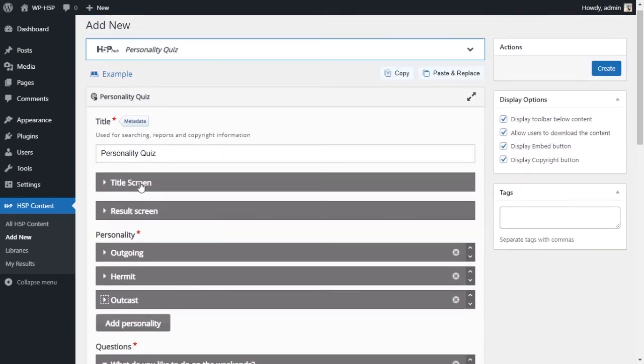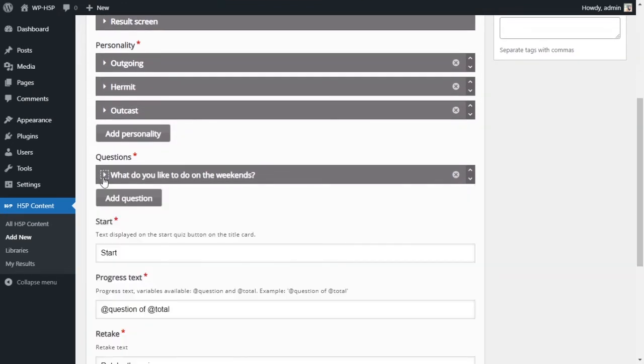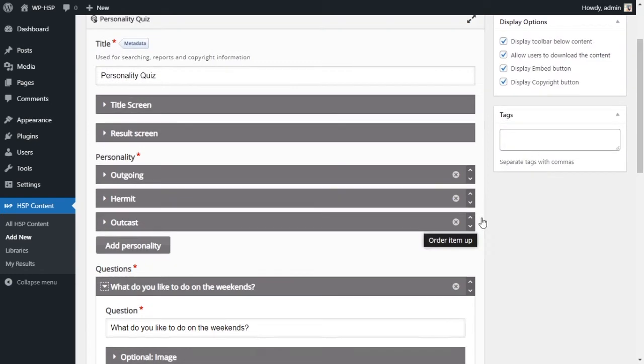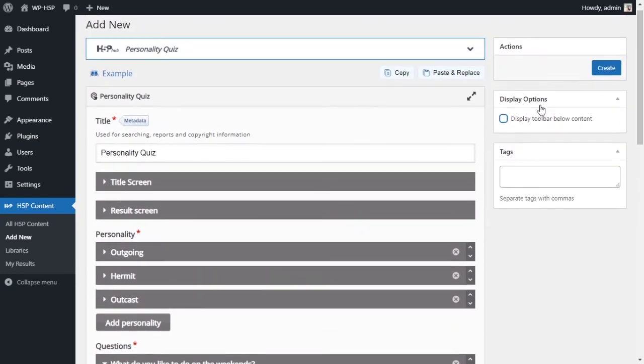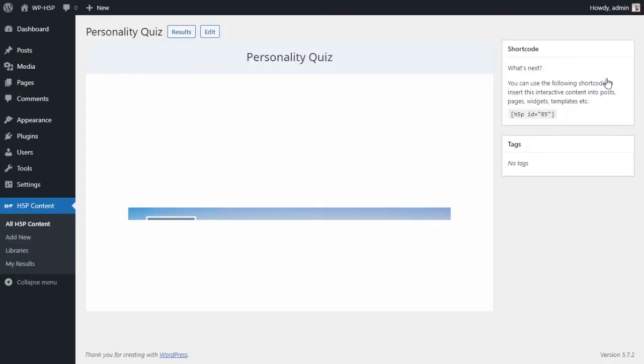So right now we've got 3 personalities, we've got 1 question with 3 answers. If they choose the first choice, they will be a hermit. The second choice is an outgoing, and the third choice is an outcast. I don't want to display any toolbars, and let's create it and take a look at what our activity looks like right now.